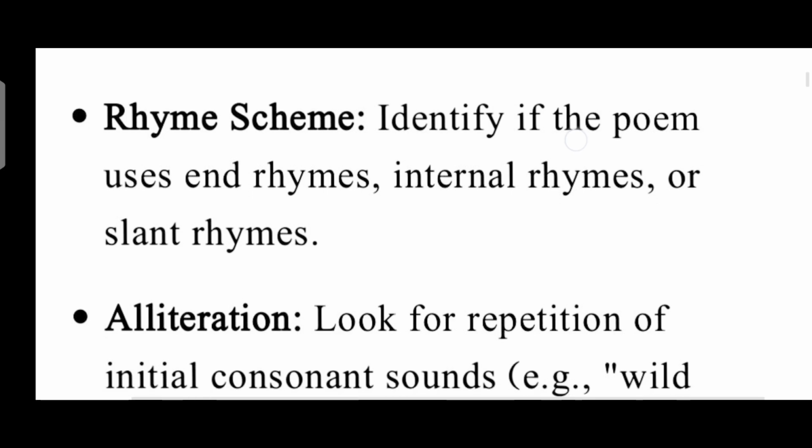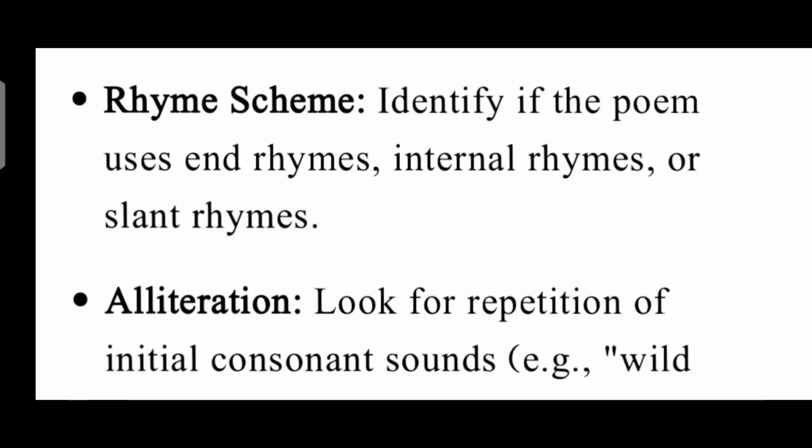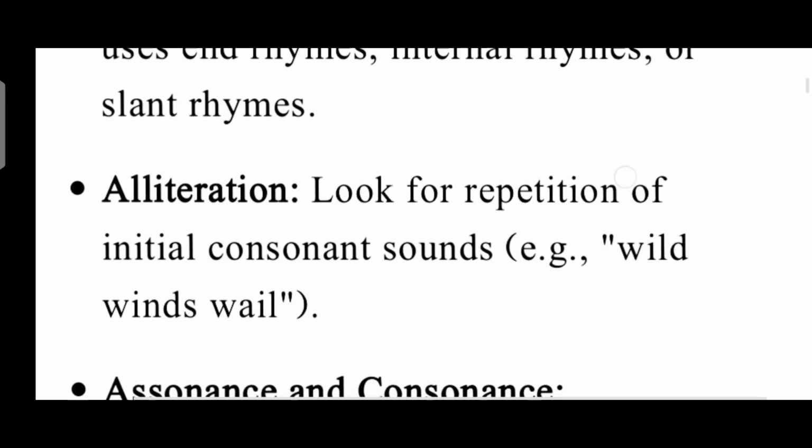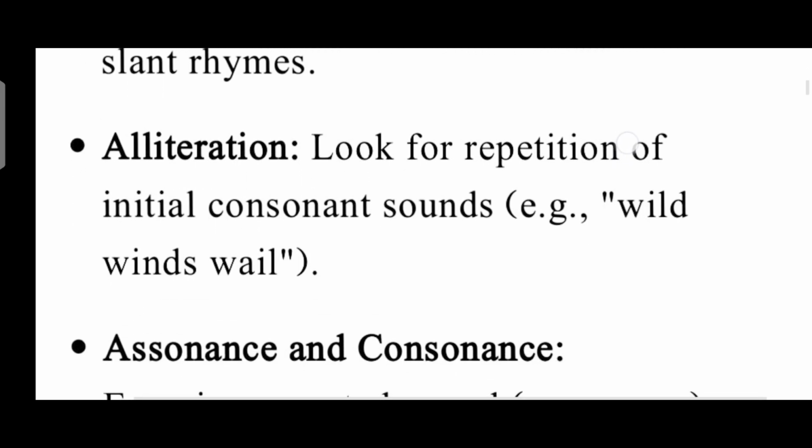So these are the important subpoints. The next subpoint is alliteration. You must find the alliteration in the poem. Look for repetition of initial consonant sounds, for example, wild, winds, whale.